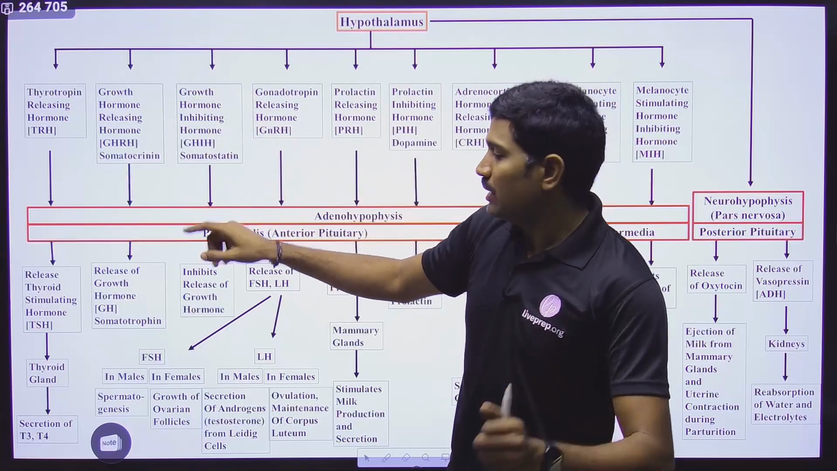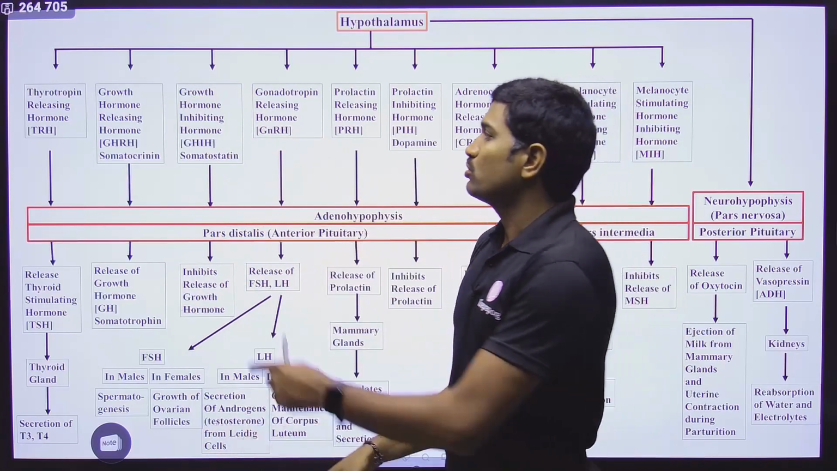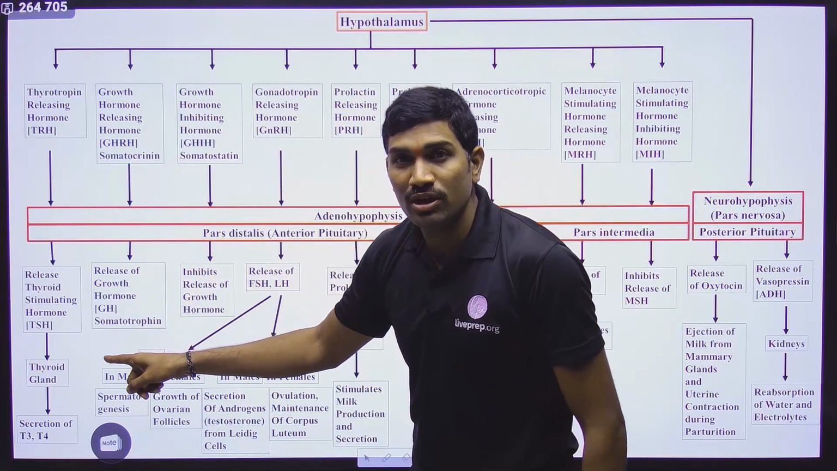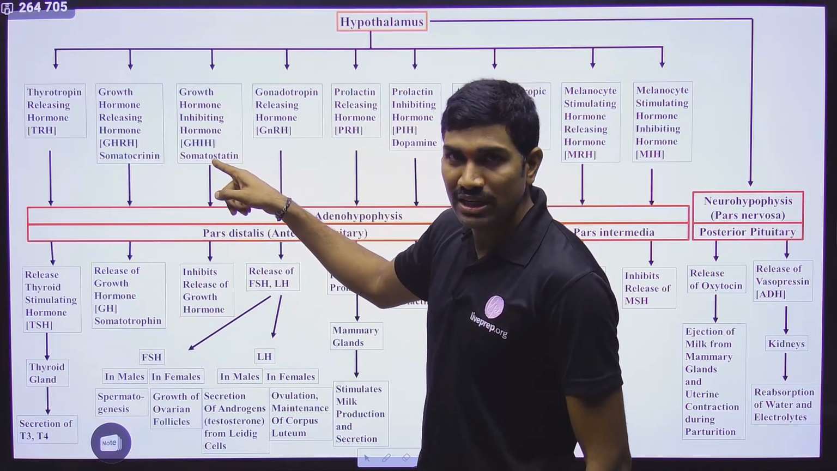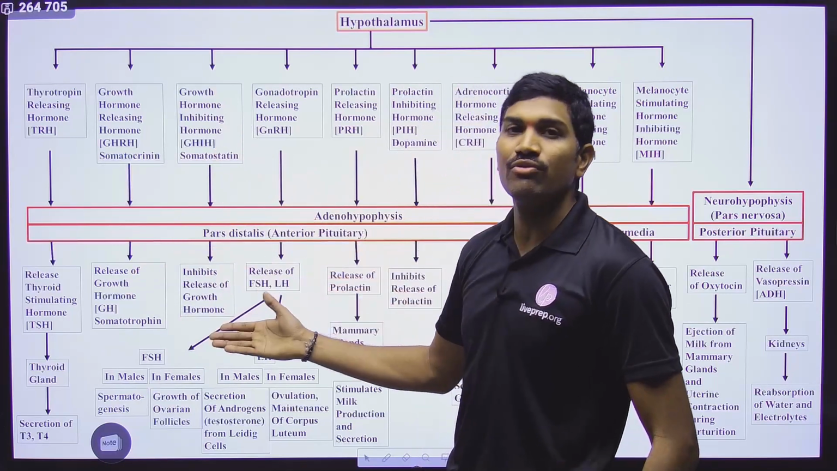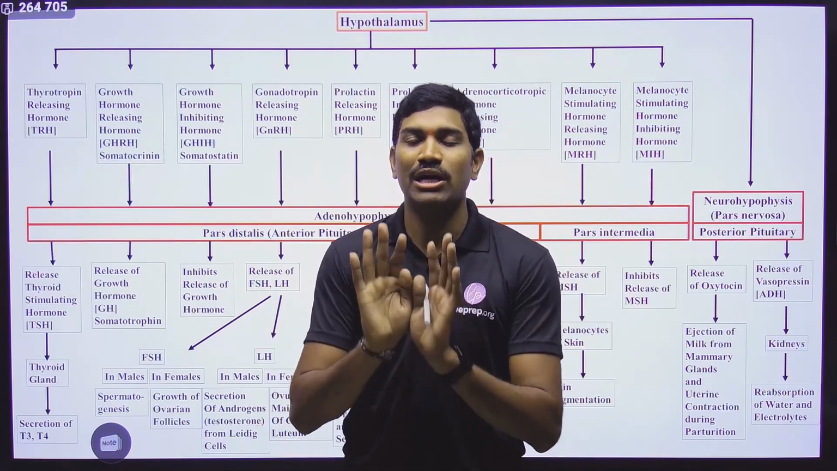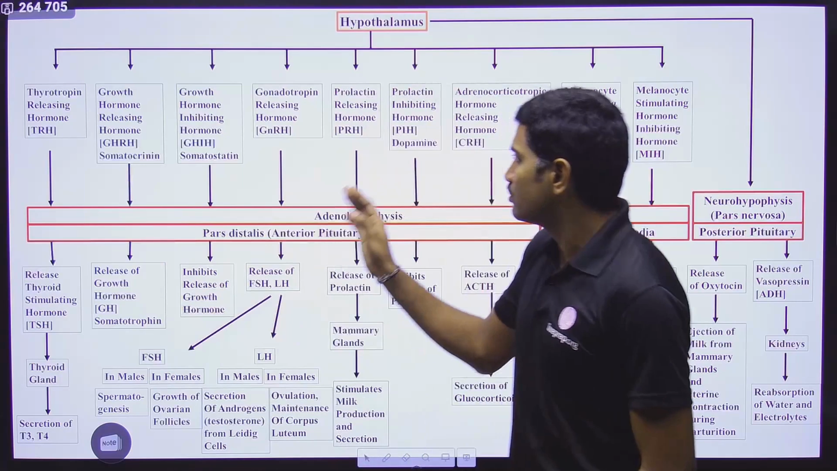And what is its function? It will stop or inhibit the release of growth hormone. So GHRH is helping in release of growth hormone from pituitary, but GHIH, also called somatostatin, is inhibiting the release of growth hormone. So in this way, some hormones are helping in release, some hormones are inhibiting the release. This is what they are talking. Clear? Come to the next one.